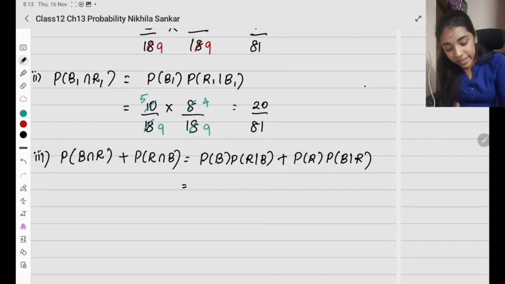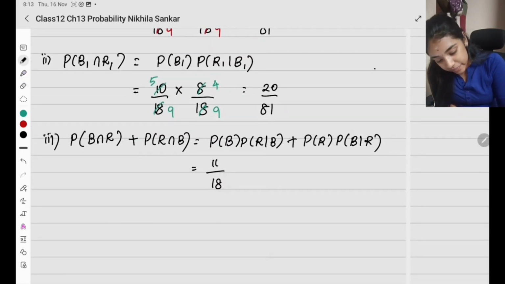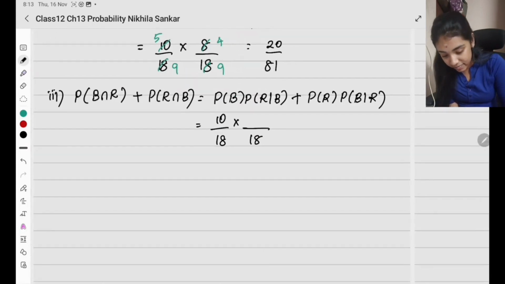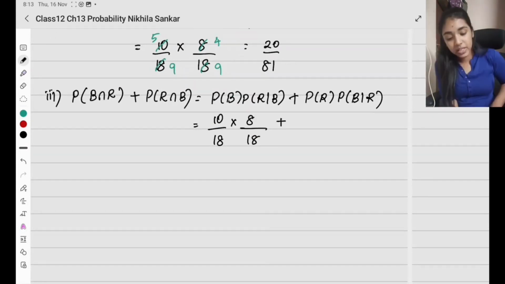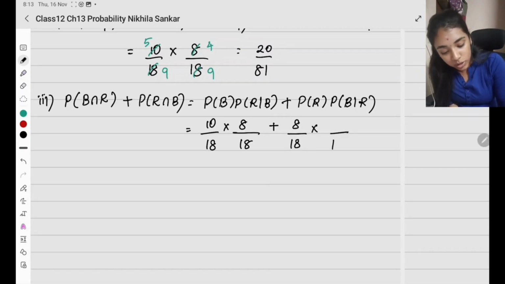How many black balls do I have? In total, I have 18. Number of black balls is going to be 10 times with replacement. So, again 18 balls will come. Now how many red balls are there? I have 8. Plus, what is the second possibility? Probability of red is going to be 8 balls times probability of black. Now total number of balls is only 18. How many black are there? 10. So, again you have to do the calculation.